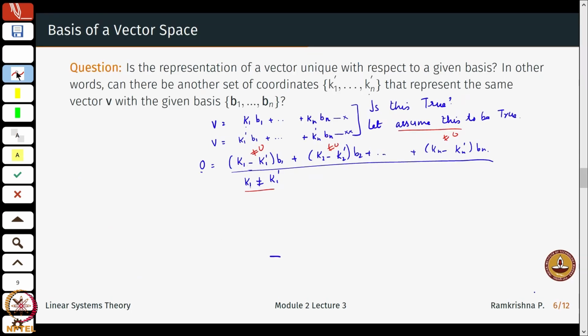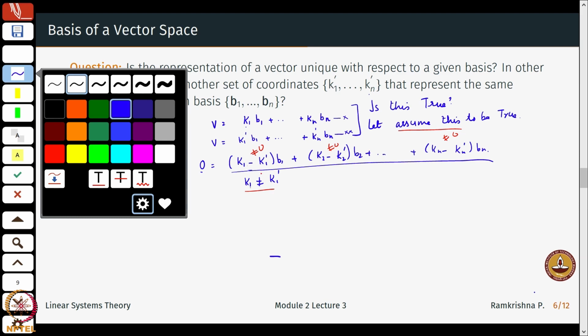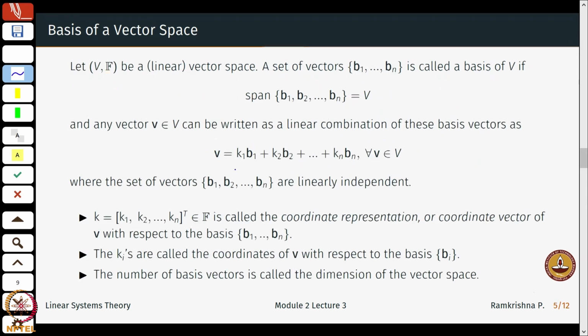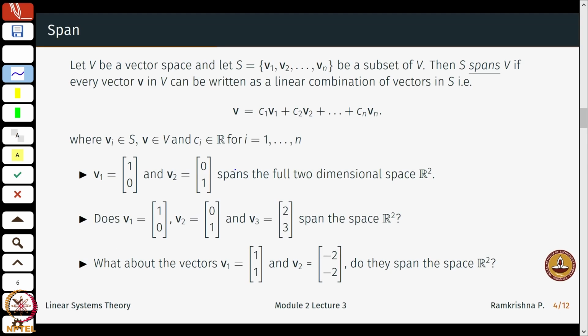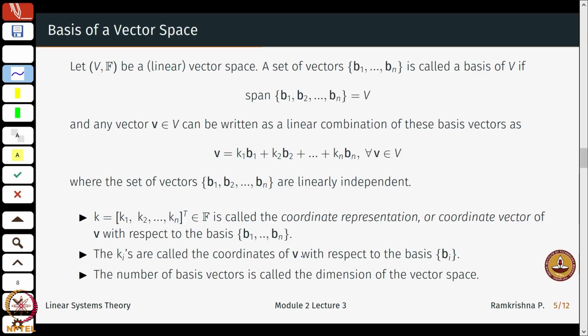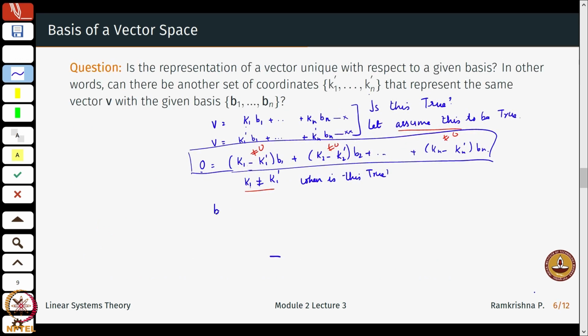Now the question I will ask here is, when will this hold true? That k1 is not equal to k1 prime, but this entire expression will be equal to 0. Well, from the definition of linear dependence and linear independence, this is possible if and only if b1 till bn are linearly dependent.